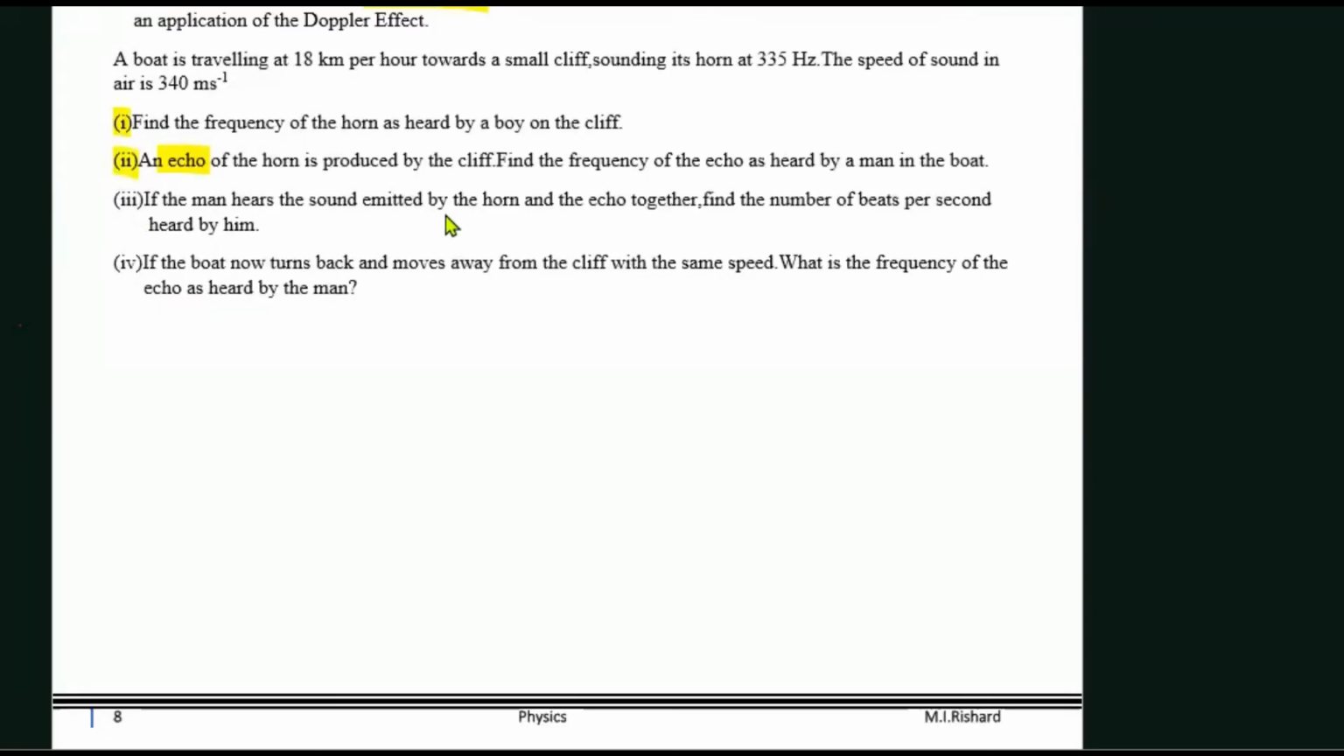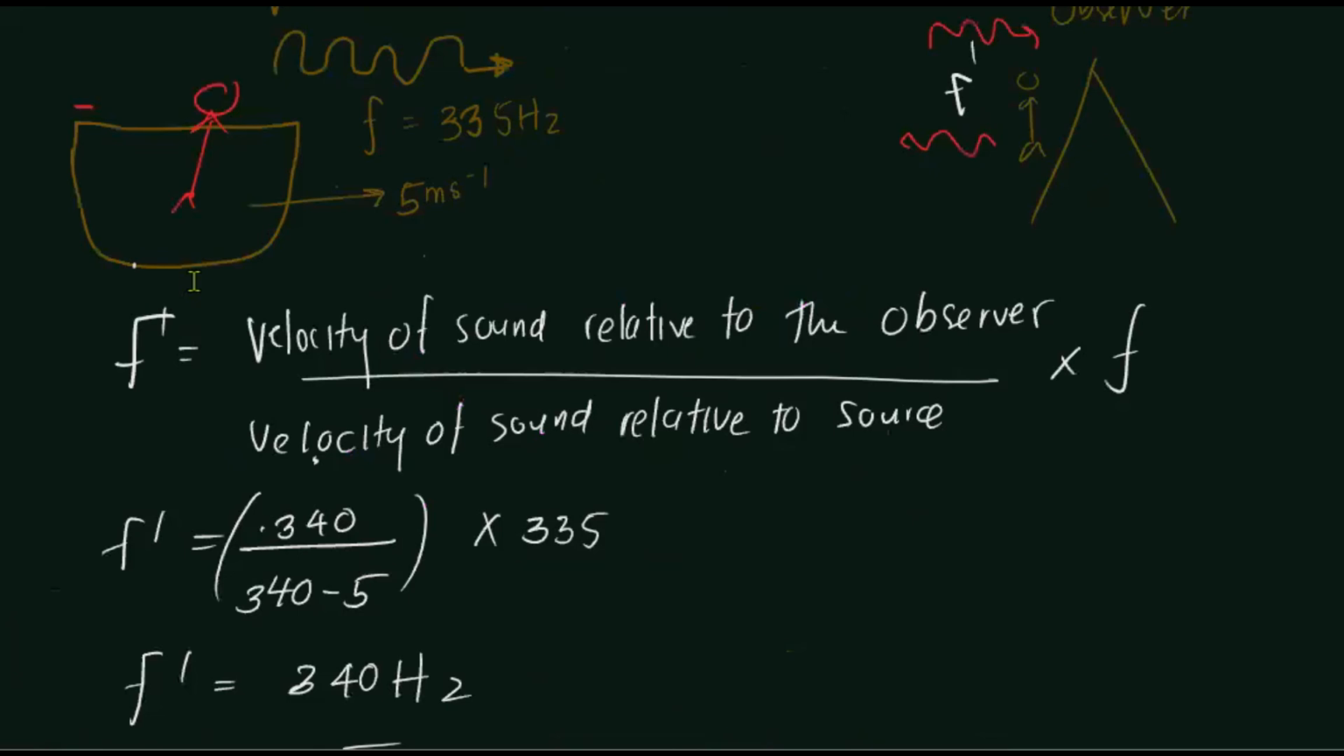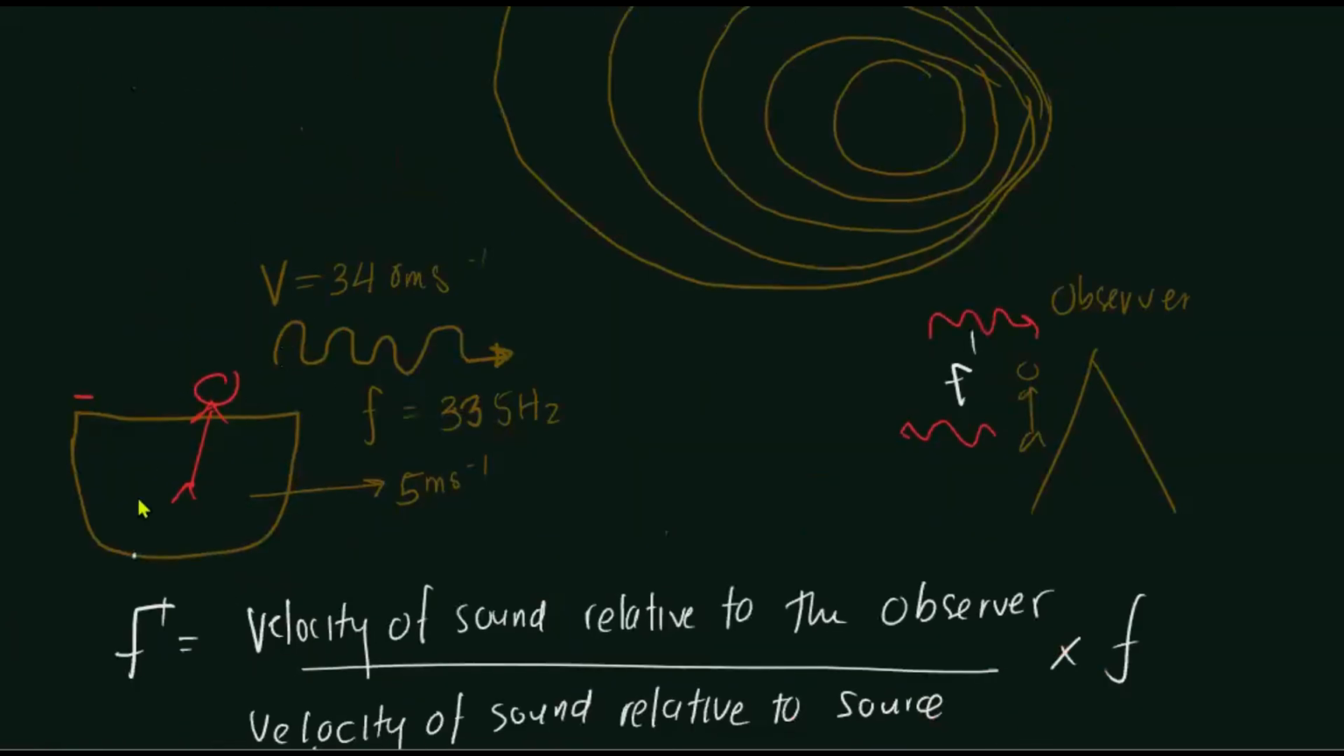If the man hears the sound emitted by the horn and echo together, find the number of beats heard by him, right? So initially the man on the boat is the one who is going to produce the sound from the horn. So he's going to get the reflection as well. The echo, right? He's going to receive the echo as well, right? So the echo will reach him with what frequency? 345 hertz, right? The sound that was produced by him is 335, right?